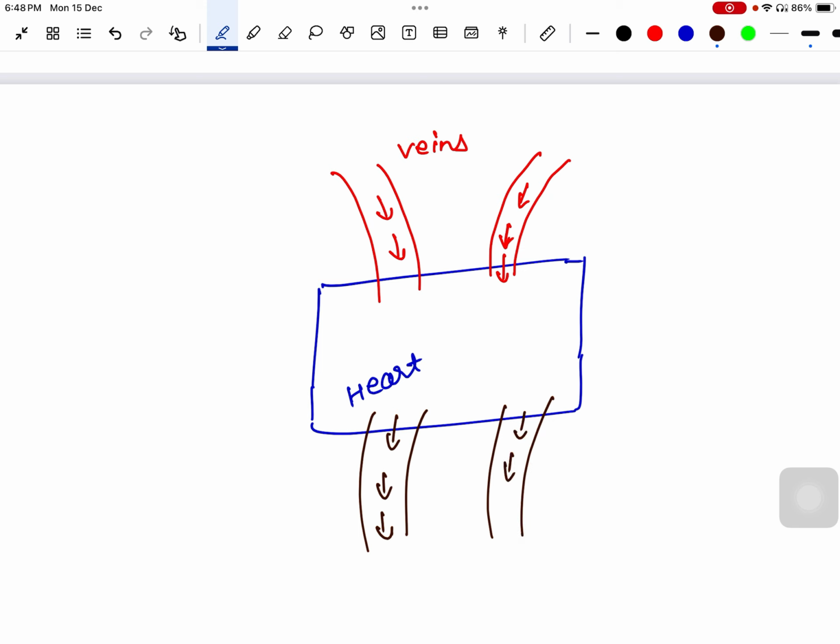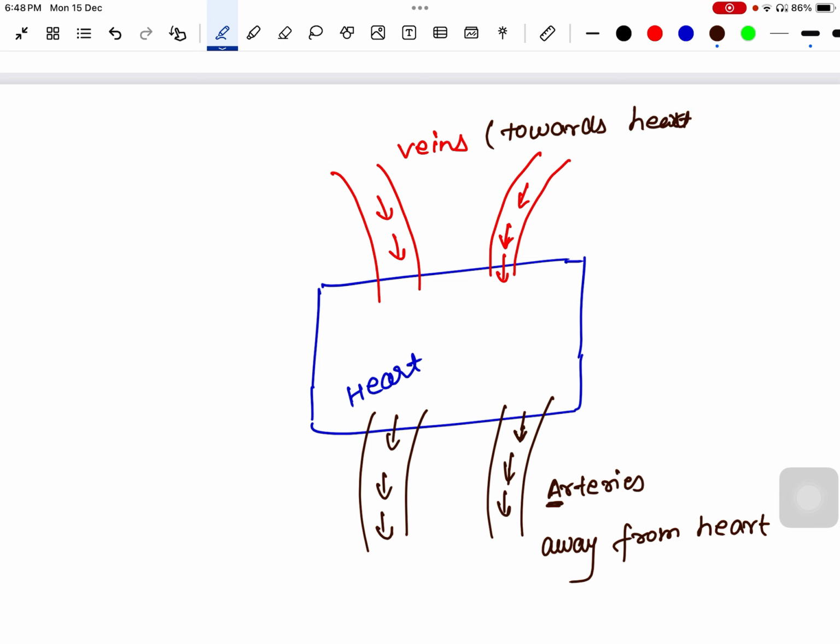The heart is pumping blood, so blood will be carried away from the heart as well. Those blood vessels that carry blood away from the heart are called arteries. A for artery, A for away from heart. And veins carry blood towards the heart.